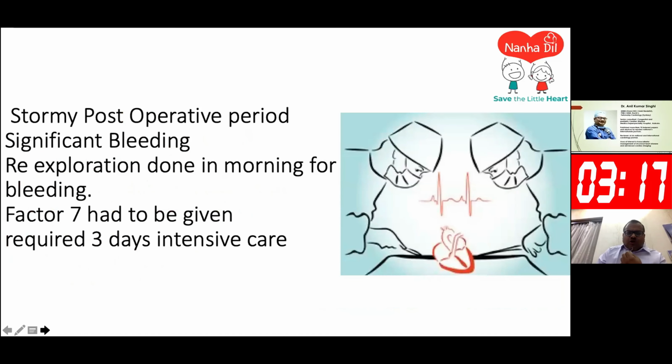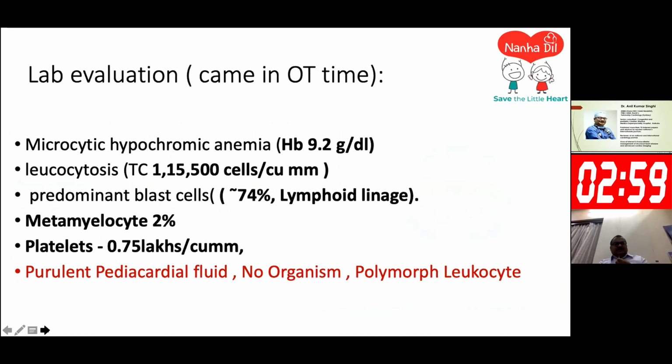The patient had a stormy postoperative period, with significant bleeding. It required re-exploration in the morning again. The child required factor 8 for controlling the bleeding, and 3 days of intense ICU care. The laboratory evaluation, which came while OT was going on, showed the child had microcytic hypochromic anemia and leukocytosis with a count of 1,15,000, predominantly lymphoid lineage blast cells, metamyelocytes 2%, and the pericardial fluid was purulent, though no organism was found.